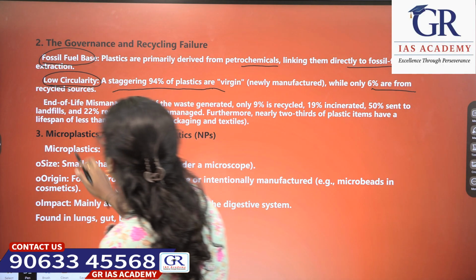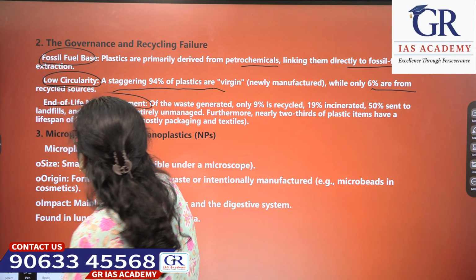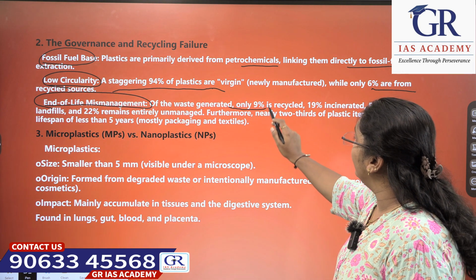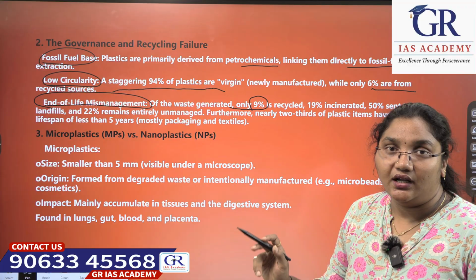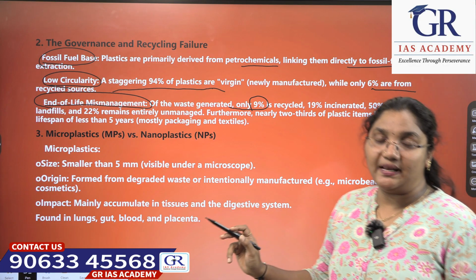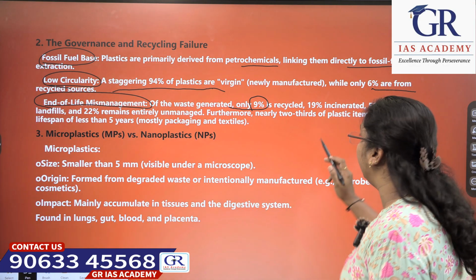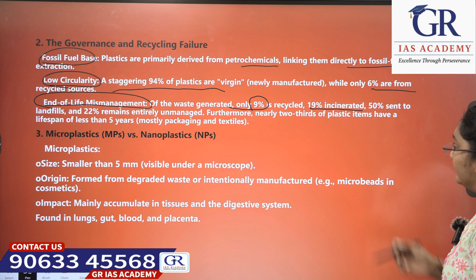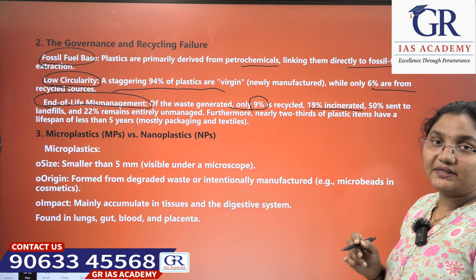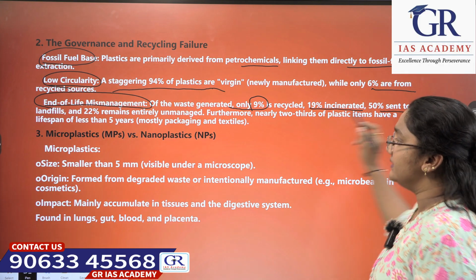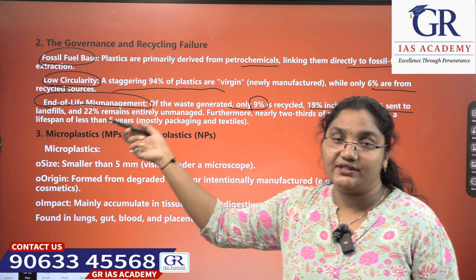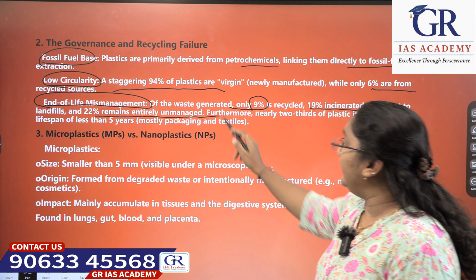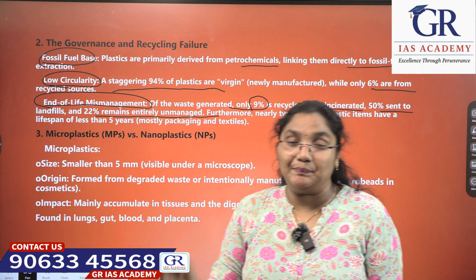Next, end of life mismanagement. Of the waste generated, only 9% is recycled, 19% is incinerated, 50% is sent to landfills, and 22% remains entirely unmanaged.